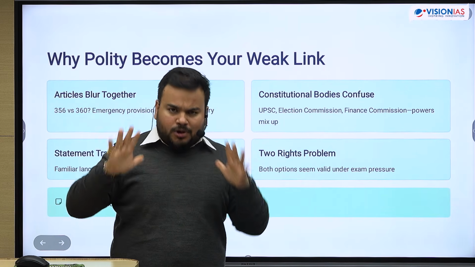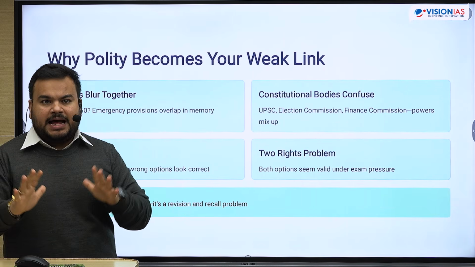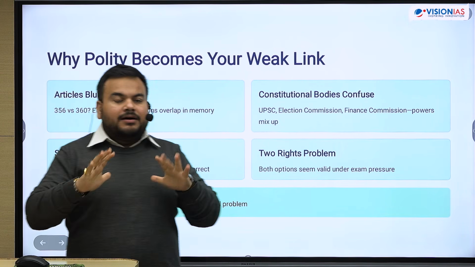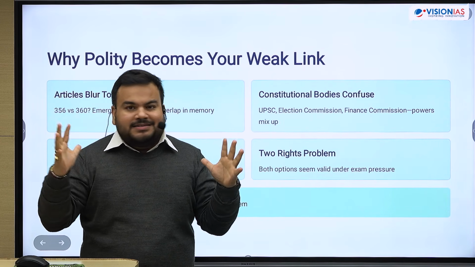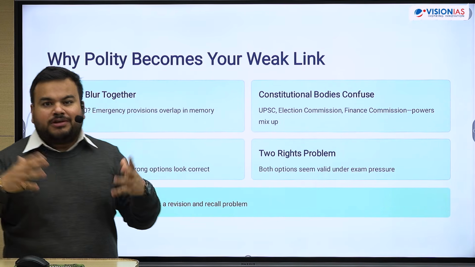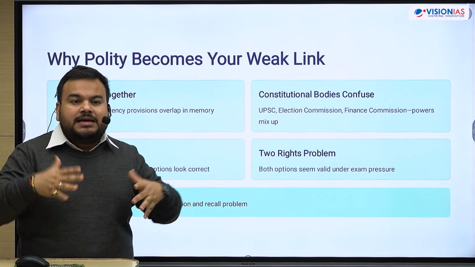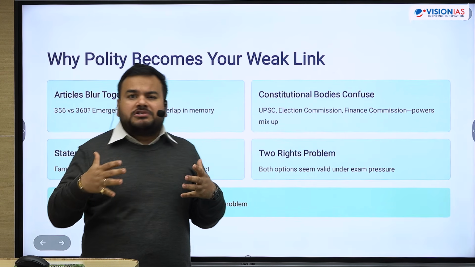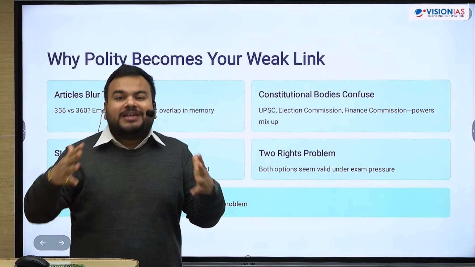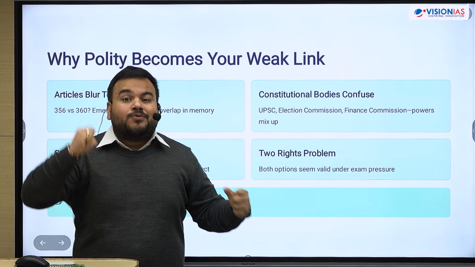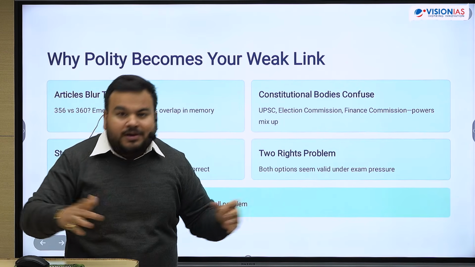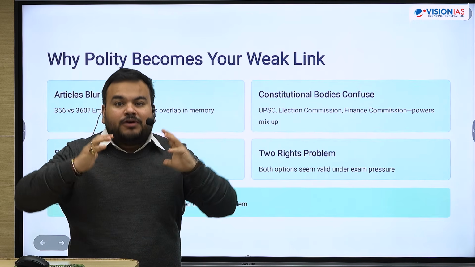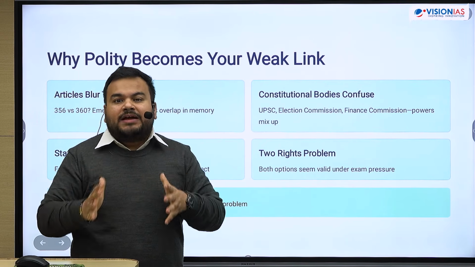Because the common problem with polity is that once we have read the entire subject static-wise, there are multiple articles, and all those articles get mixed up. Which article number should I remember, for example, for national emergency, what is Article 360? Then there are different constitutional bodies and non-constitutional bodies, and they all get mixed up with respect to who appoints whom, what is the process of removal, which kind of majority is required. And that's where the confusion starts.